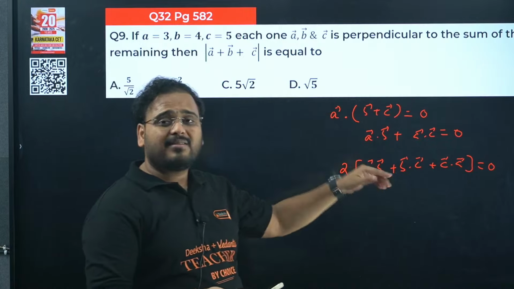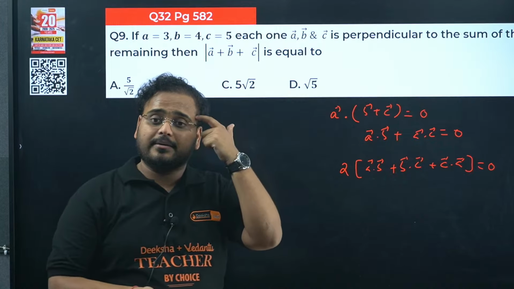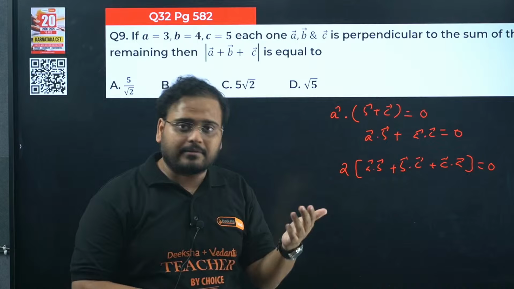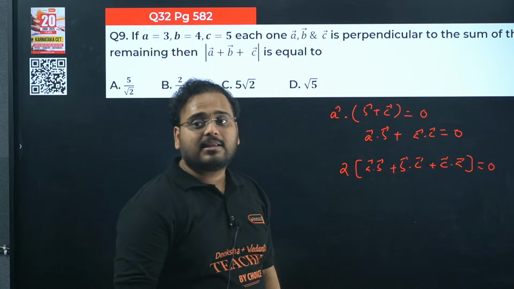Sir, why not write it? In an examination like KCET, you have to skip steps in your mind. That ability will come only if you try, from today itself. Twice of A dot B, B dot C and C dot A is the value, which is 0.